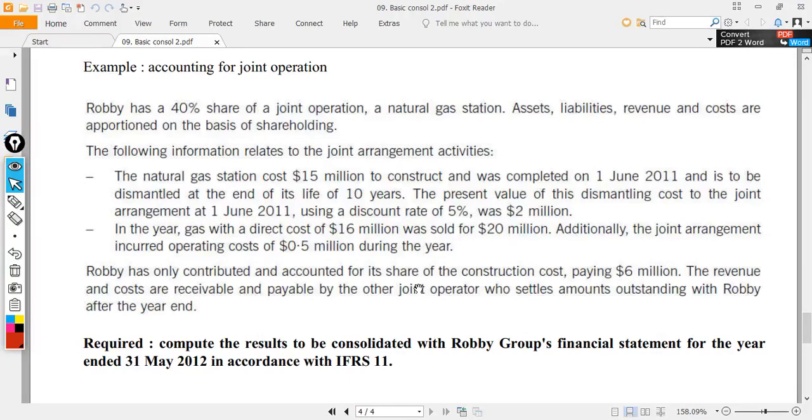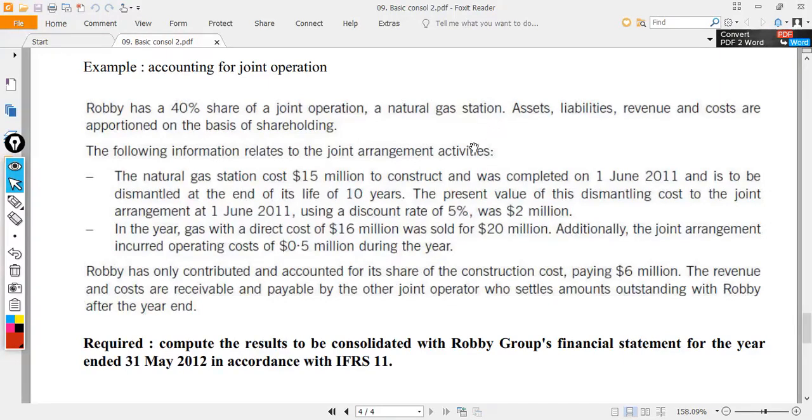Accounting for joint operations. Robbie has a 40% share of an operation. So Robbie is a joint operator. It's not a joint venturer. It's a joint operator of a petrol station. Assets, liabilities, revenue, and costs are apportioned on the basis of shareholding, so Robbie will share 40% of all the assets, liabilities, revenue, and costs.